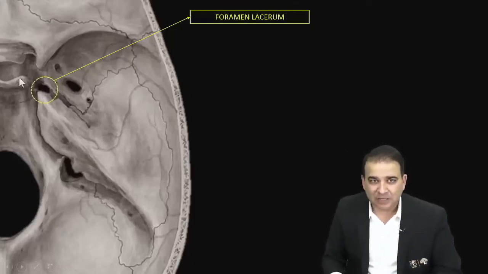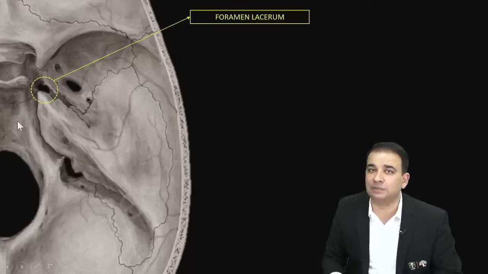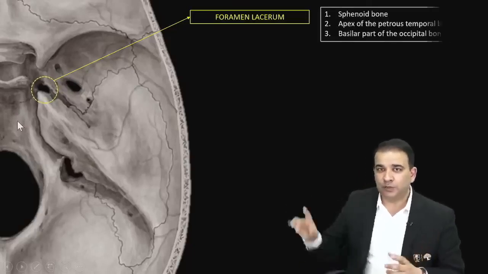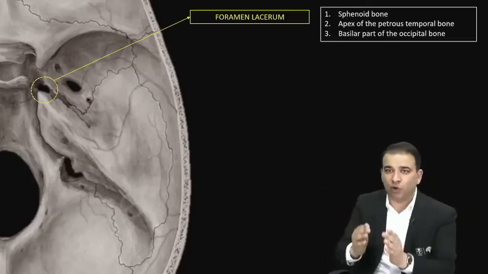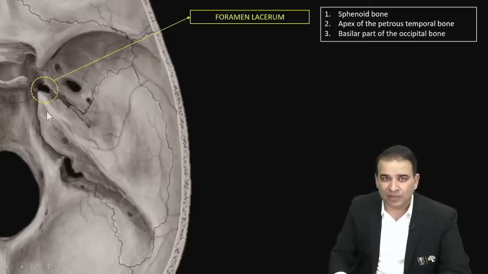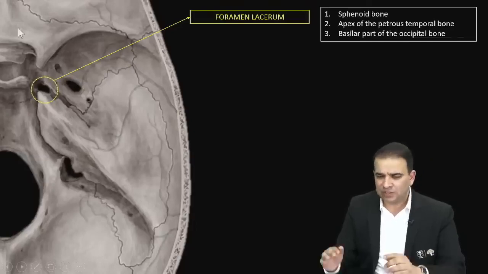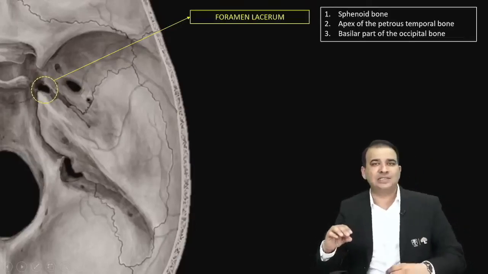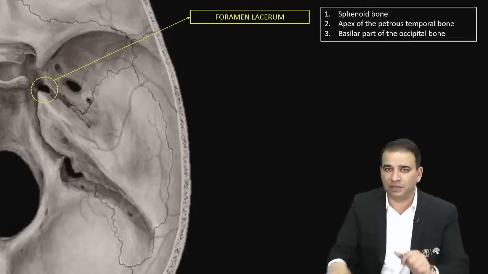Now we have a sphenoid bone here, the greater wing of sphenoid. There is a petrous part of temporal bone, and you have an occipital bone, the basilar part of occipital bone, or you call it basi-occiput. So first of all, foramen lacerum is present between the sphenoid, the petrous part of temporal bone, and the basilar part of the occipital bone. तीनों के बीच में present है. That is foramen lacerum here. It's generally bridged with a fibrocartilage inside. So it's not a foramen, it's a space left between the bones here.